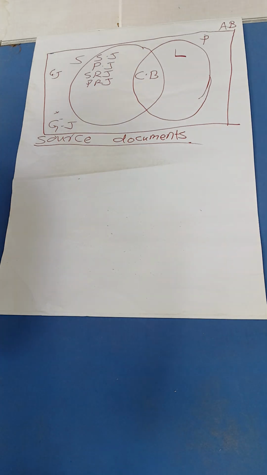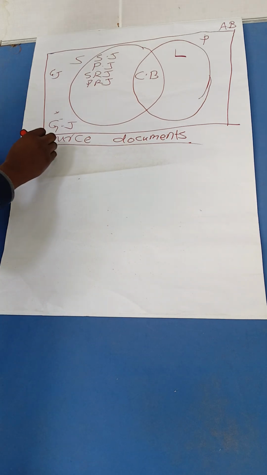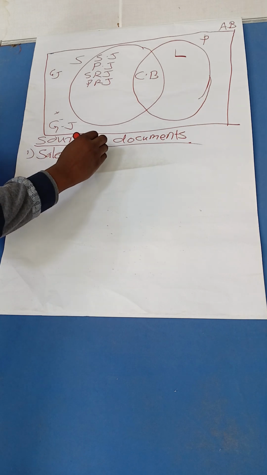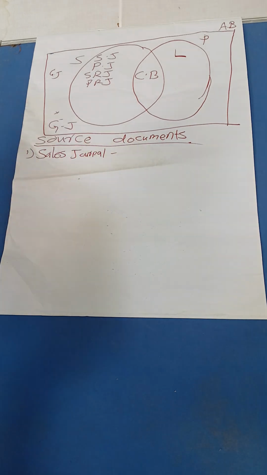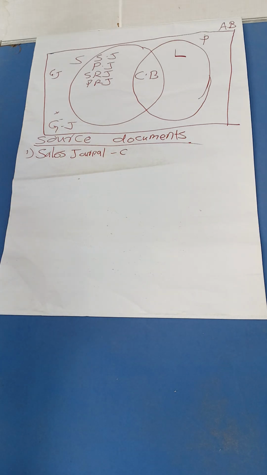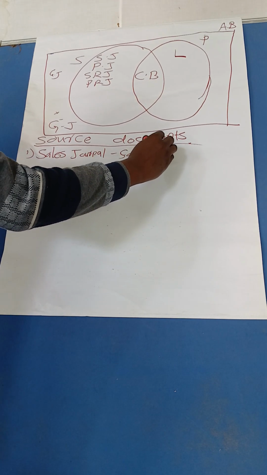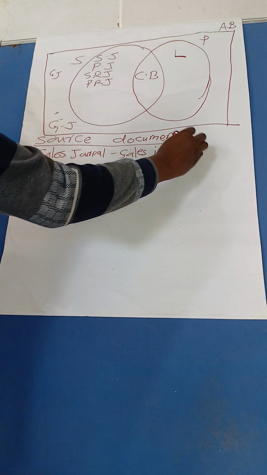So we'll start with the sales journal. We say the sales journal records credit sales. And which type of source document do we find there? A source document there, we have to get something called sales invoice. That is our source document. Sales invoice.